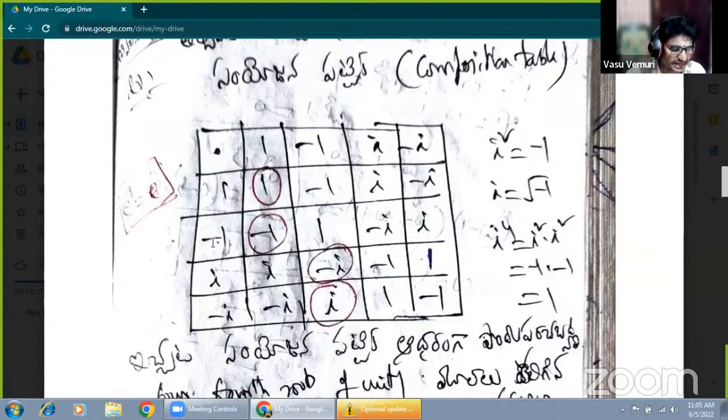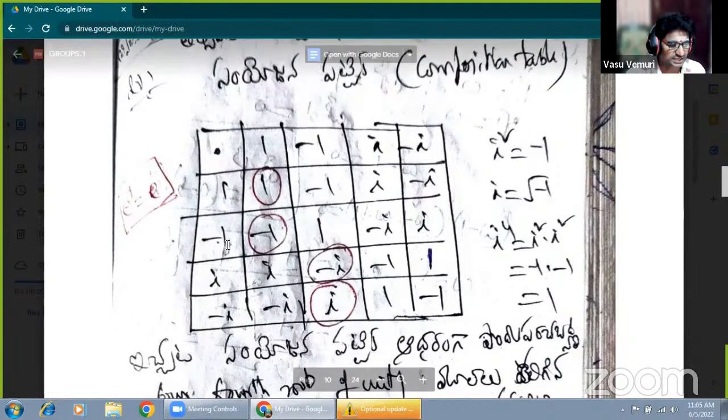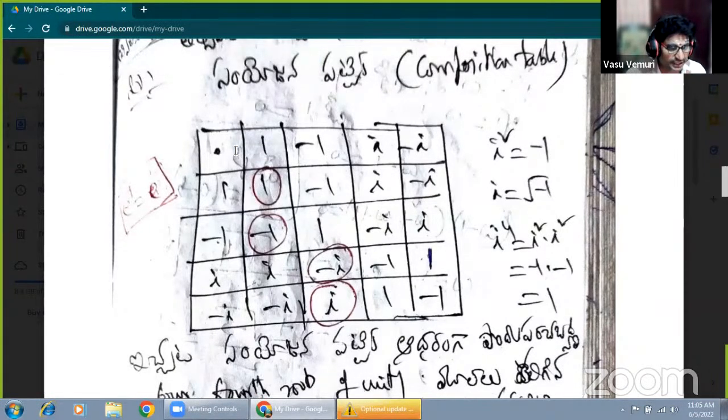The inverse of the element minus 1 is, okay, just you have to find it. How to get it? Minus 1 into minus 1 equals 1. Very important. Okay.